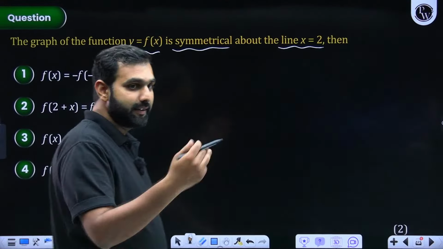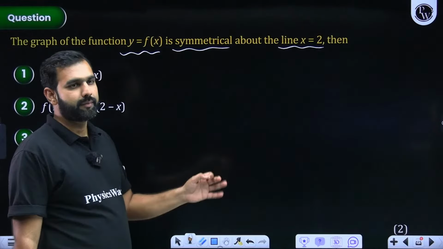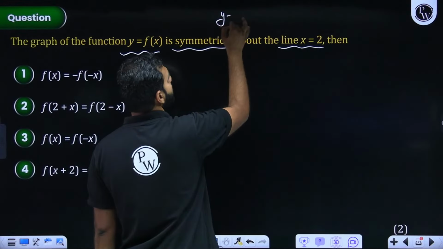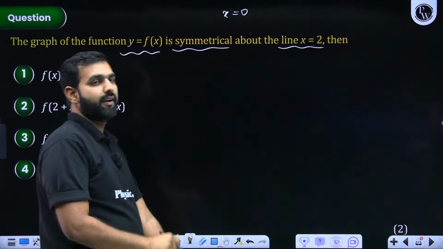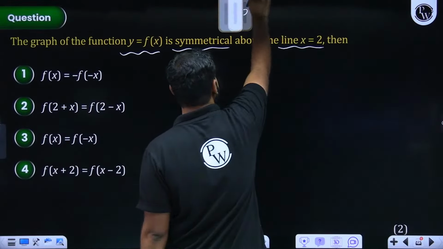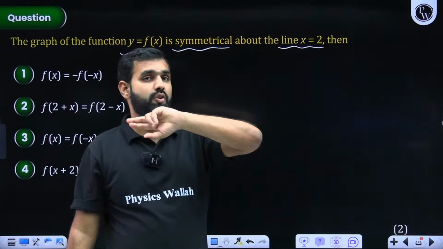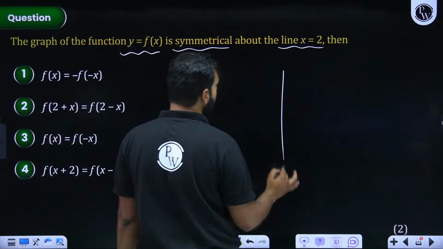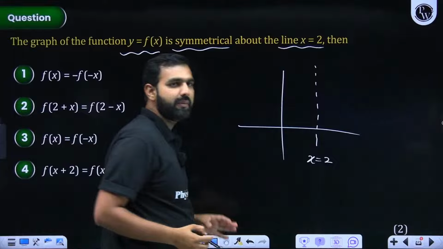Now here, let us get back to the discussion. If I now talk about this symmetry, first of all, I hope you know, if a curve is symmetrical about the y-axis, that means it is symmetrical with respect to x is equal to 0. I hope you know that, which means it is an even function. But now this time it is symmetrical with respect to the line x is equal to 2. That is still parallel to the y-axis, but this time this line is x is equal to 2. So symmetrical means what?